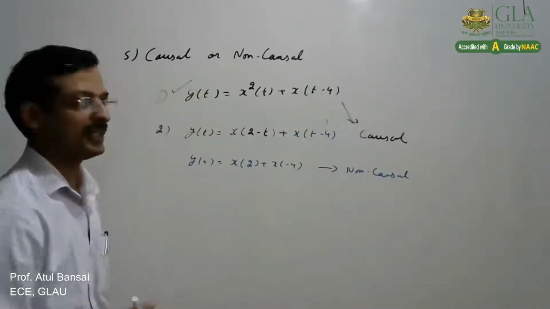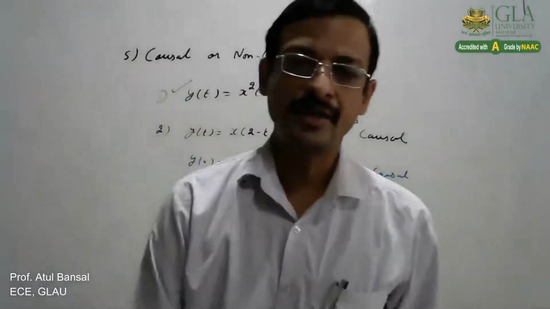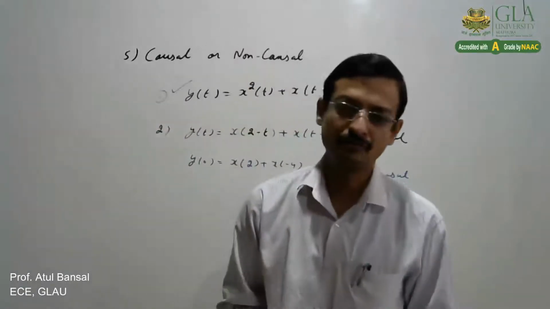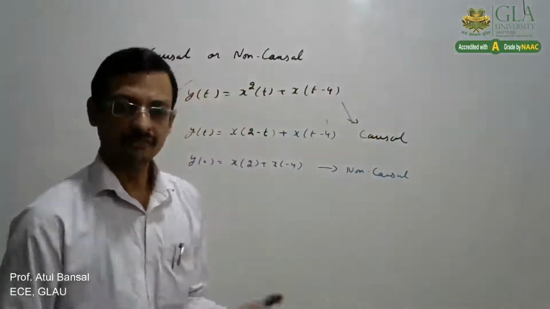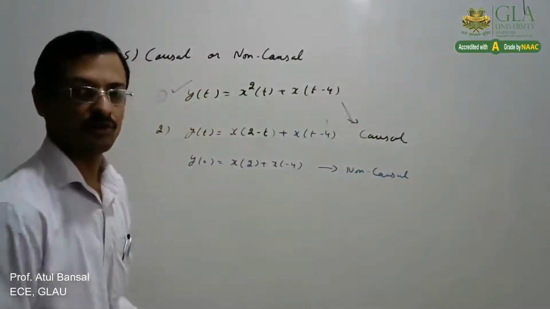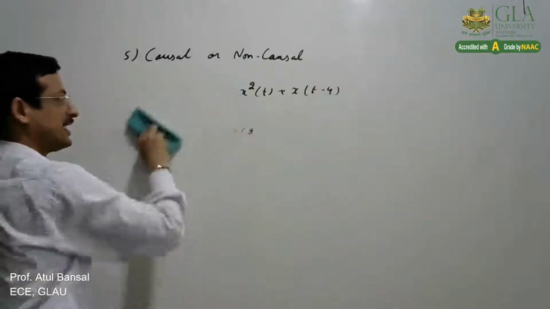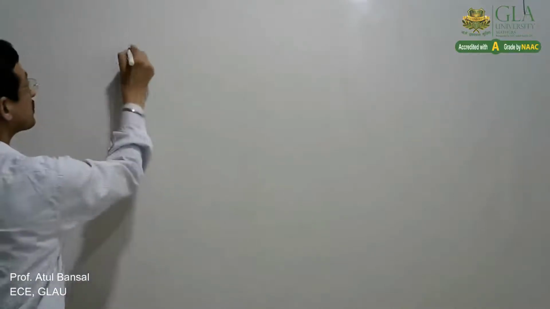There is a simple rule: if the output of any system, whether continuous or discrete, depends on present or past values of input, it is causal. If it depends on future values, it is non-causal. So that was the classification of systems into causal or non-causal systems. Moving next, the next classification of systems can be stable or unstable systems.